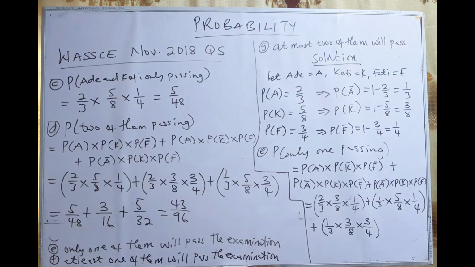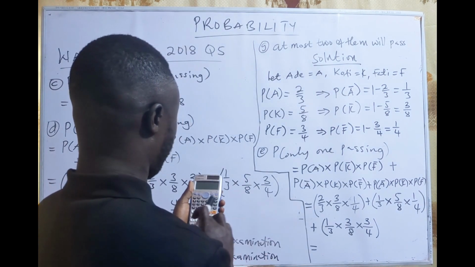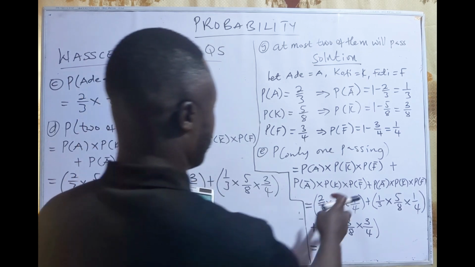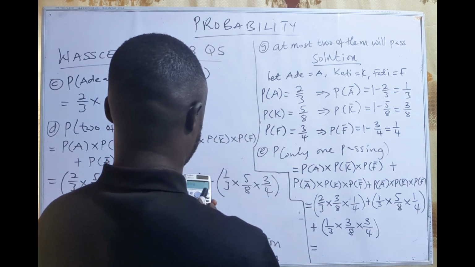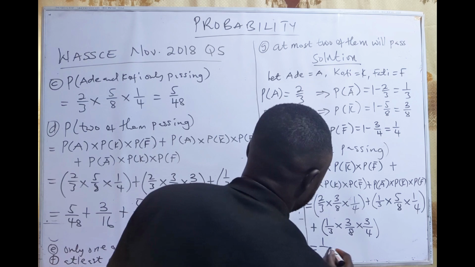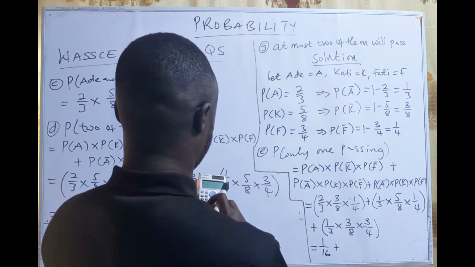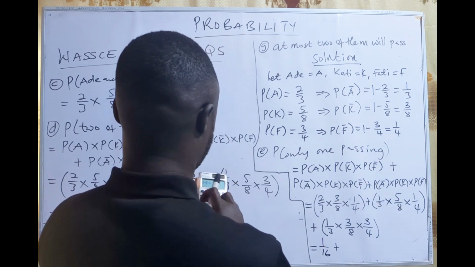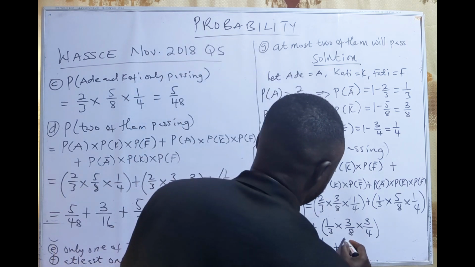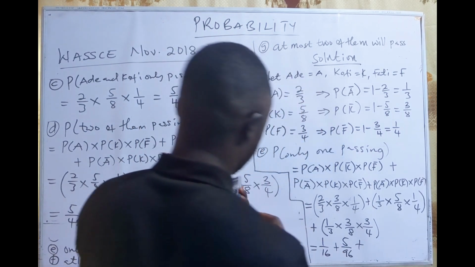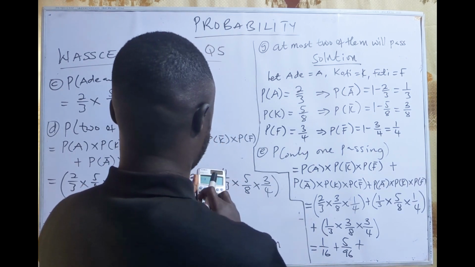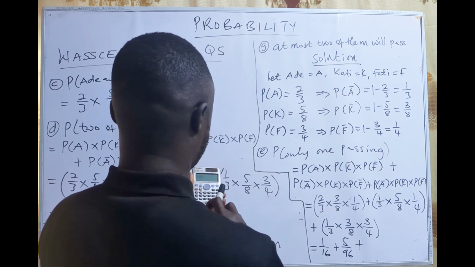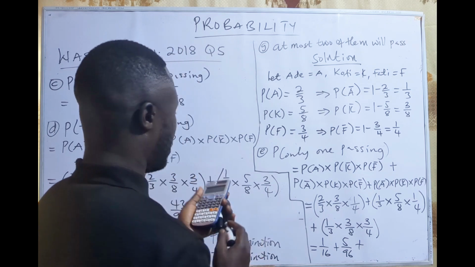Okay, so these are the possibilities. Alright. So 2/3 times 3/8 times 1/4 will give us 1/16, plus 1/3 times 5/8 times 1/4, that will be 5/96, or 1/3 times 3/8 times 3/4. That will be 3/32.